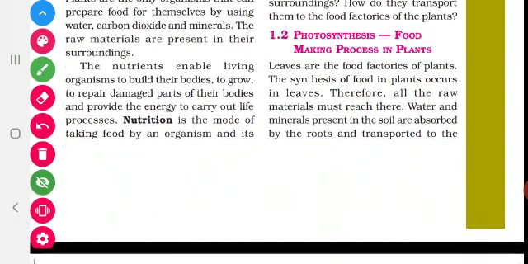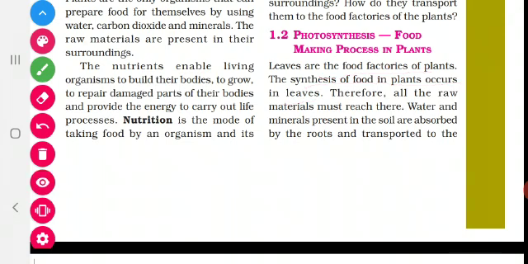Okay, underline the word. Leaves are the food factories of plants. So, the synthesis of food in plants occurs in leaves. Okay, so leaf is called the food factory of the plant. It is called the kitchen of the plant. Why is it called the kitchen of the plant? The synthesis of food in plants occurs only in leaves. Okay, let us see how the raw materials reach the leaf.